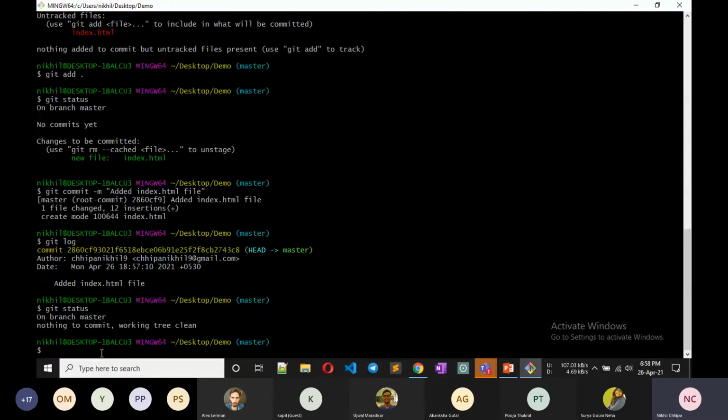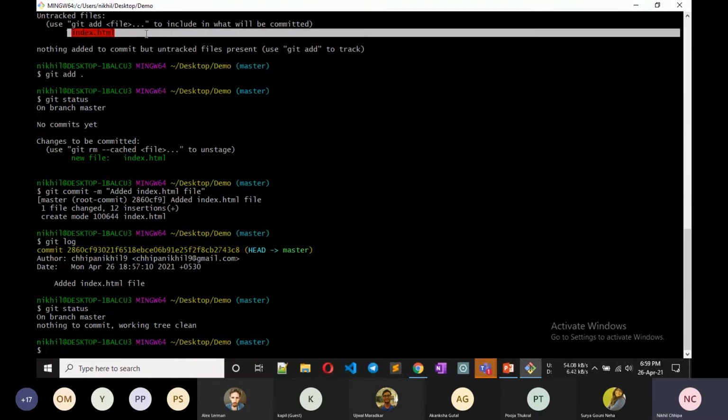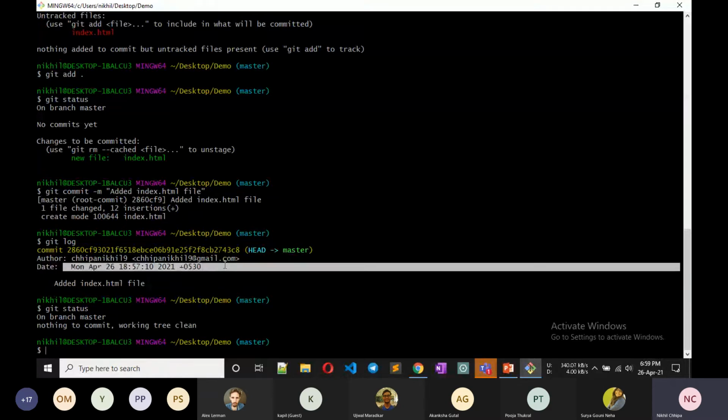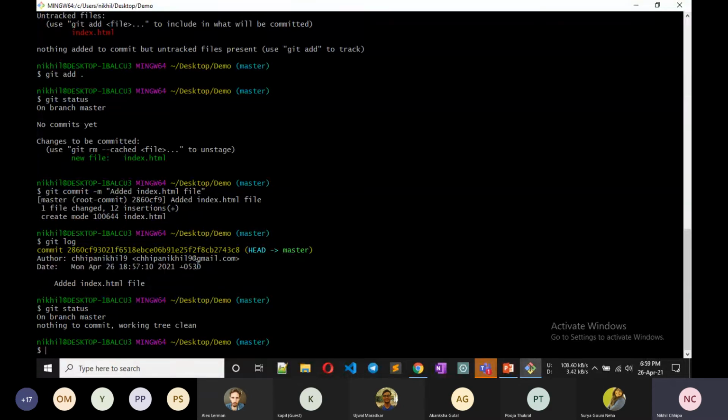Now we created a repository, and git is tracking all the changes that we are making. First it includes all the changes, then we commit, and we can see all the previous histories and all the commits. Now we can see the message also.